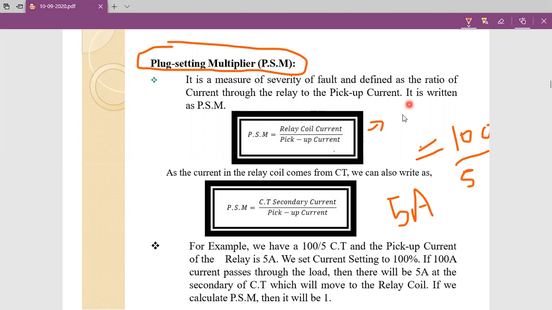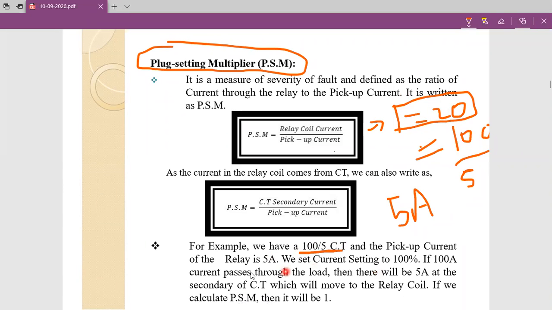So we get ratio equal to 20. Current transformer ratio is equal to 20. So keep it in mind, the current transformer ratio value is 20. We get this 20 because of I1 by I2. Here I1 is 100 amperes, I2 is 5 amperes. This is the information we get from this. So they given a 100 by 5 current transformer, so this current transformer ratio is 20.